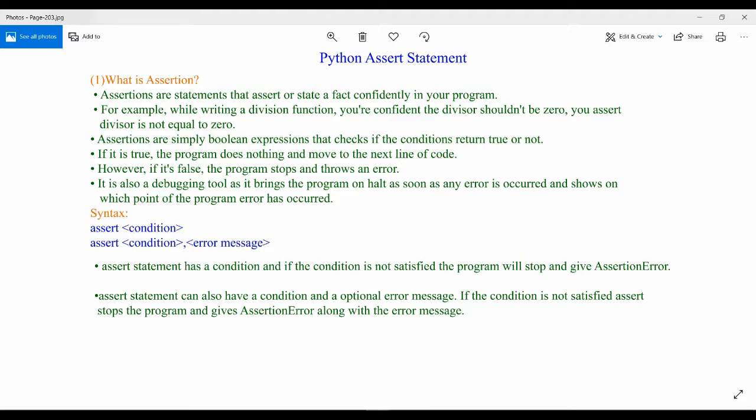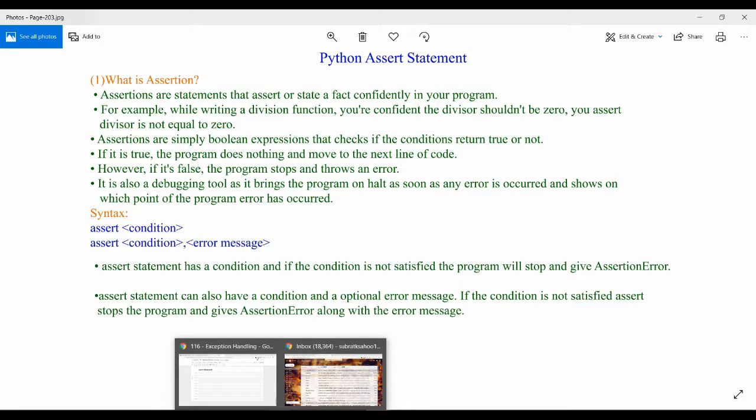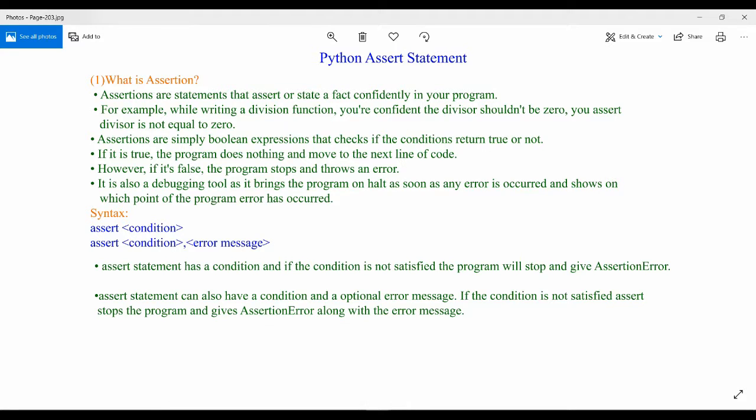Assertions are statements that assert or state a fact confidently in your program. This is one of the important things. Let me explain with an example instead of going through all these theories. One more point I'll be focusing on: it is also a debugging tool, as it brings the program to a halt as soon as an error occurs and shows at which point the error has occurred. So assert statements are also used as a debugging tool.